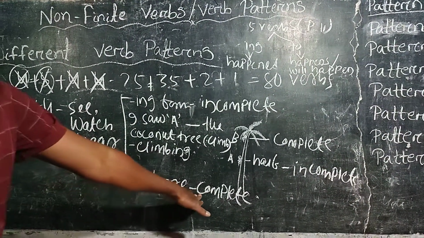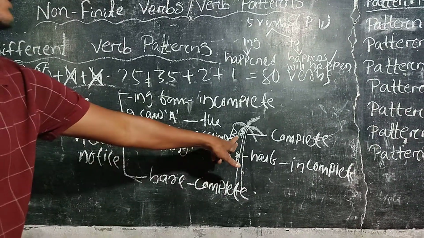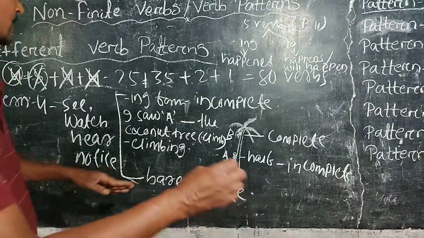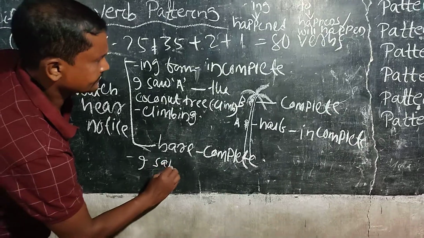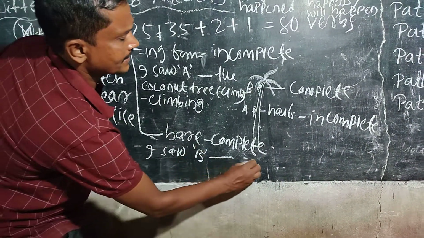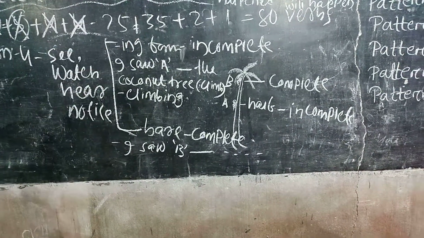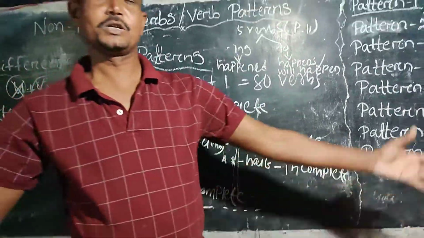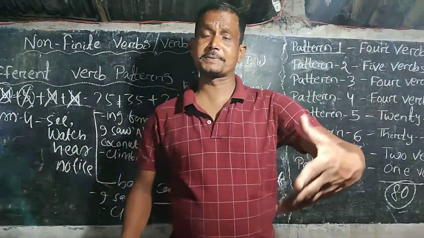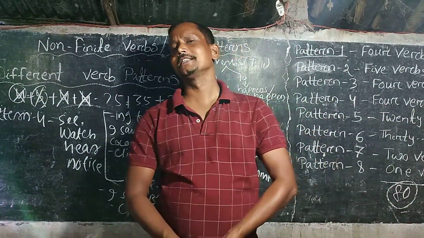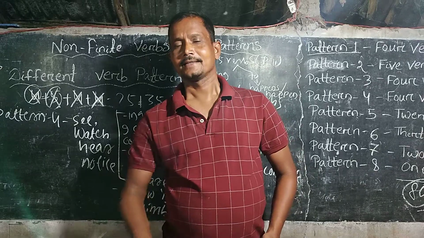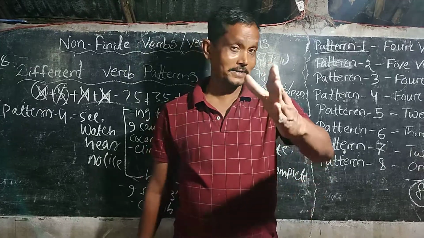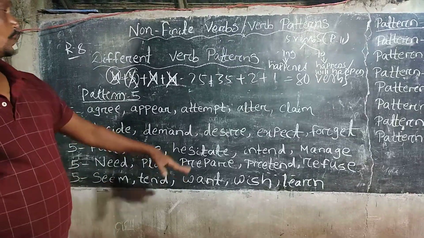Let's proceed towards the bare infinitive in case of complete. Here the monkey B, and now you can see here the action of climbing is complete. So we can say that I saw B dash the coconut tree, and its answer will be climb. Why? Because that is in case of the four verbs see, watch, hear and notice. If the action is complete, they take the bare infinitive, and if the action is incomplete, they take the ing form of the verb. Proceed towards the pattern number 5.